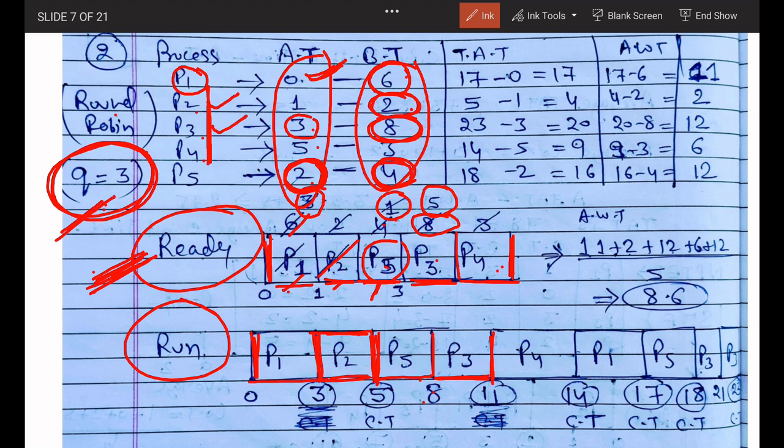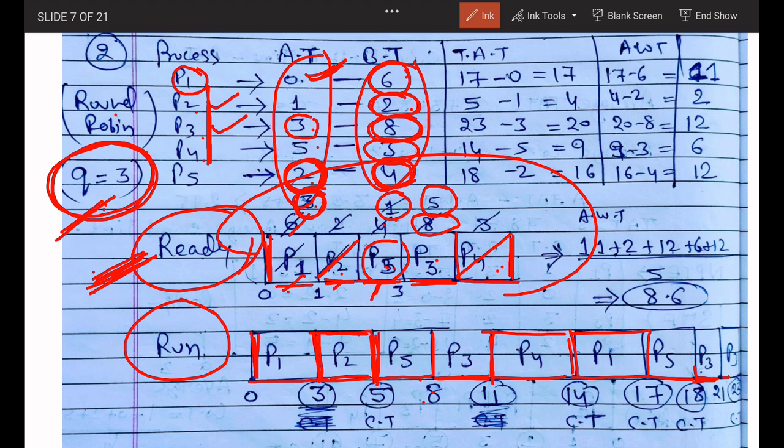P4 has only 3 timing, so P4 will execute. P4 finish. P2 finish already. Now then again you will come to the back. Once you reached here, again you will come to the back. Now P1, the last 3 you will allocate here. P1, then P2 already done. P5 will allocate, then P3 5. At first you will allocate 3, then you will allocate 2.